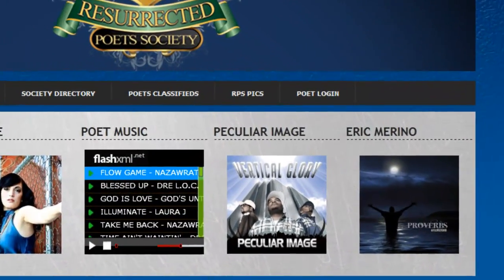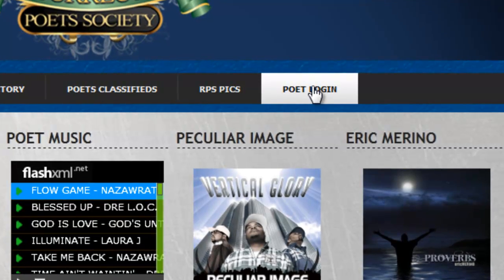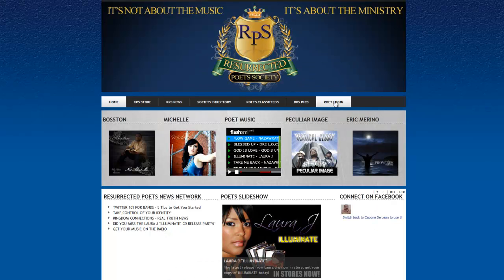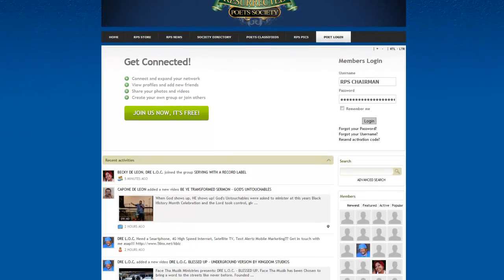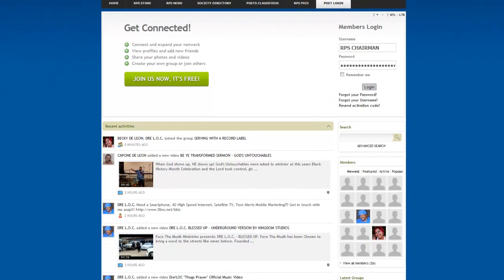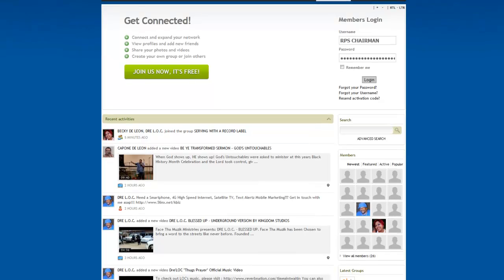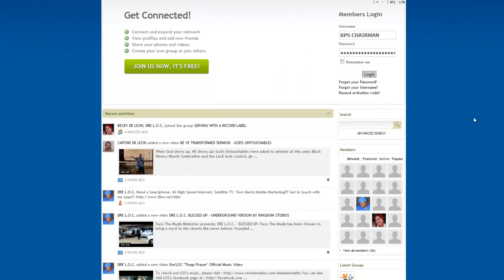So if you go over here to Poet Login, you will see that the community site is a site that's pretty much independent of itself, but it resides right on the Resurrected Poets page. So if we scroll down here, right now we're going to focus just on this area. As you can see, if you're not a member, you can join in here, and we'll show you how to do that in other videos. But right now we're just going to do a quick walkthrough. So we're going to sign in to our account.